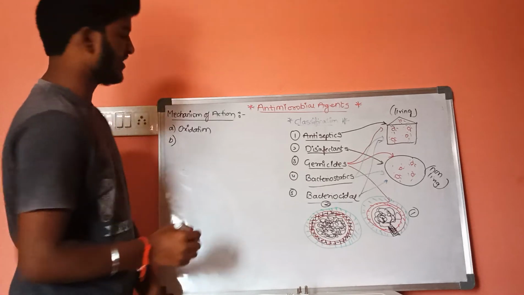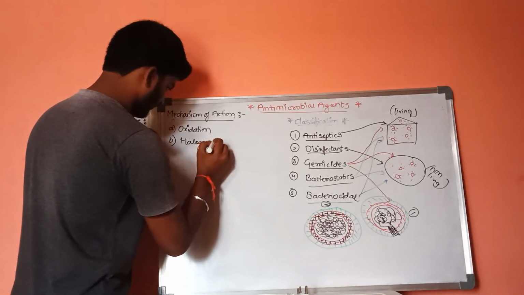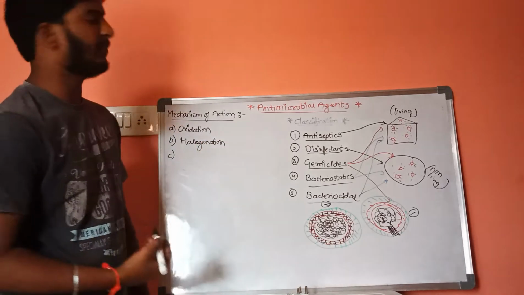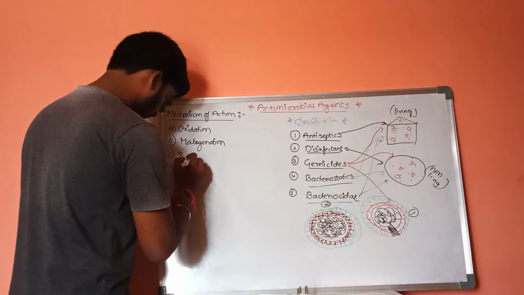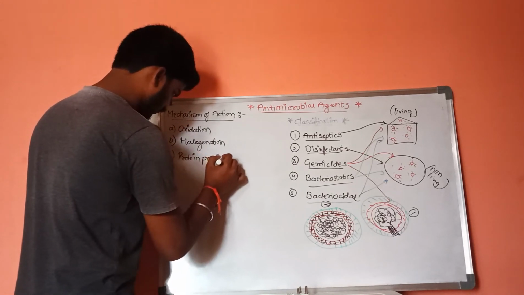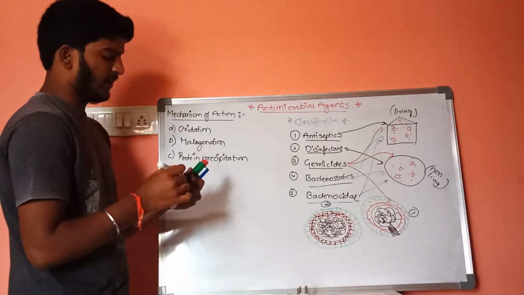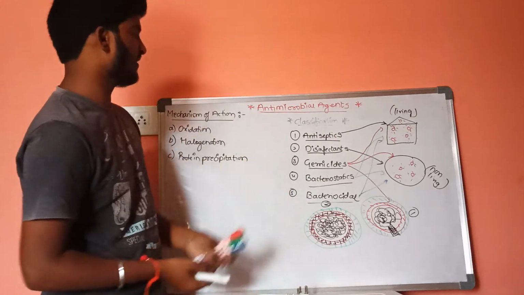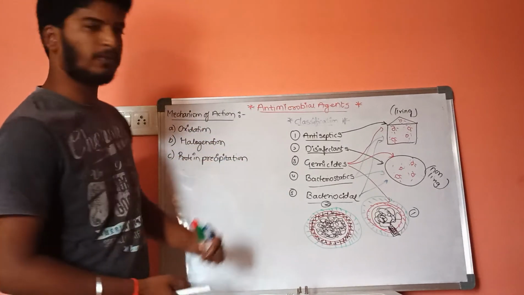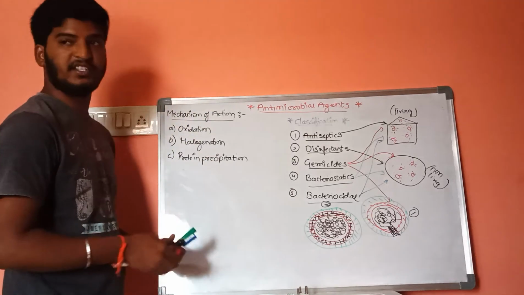Second one is the halogenation method. Third one is the protein precipitation method. That is, first one is oxidation, second one is halogenation, third one is protein precipitation. Now, if we discuss the first one, that is oxidation.